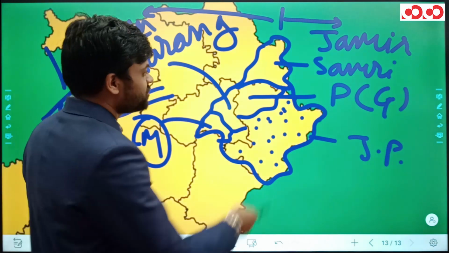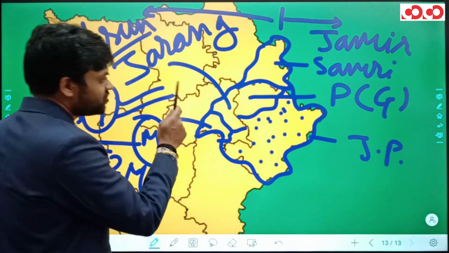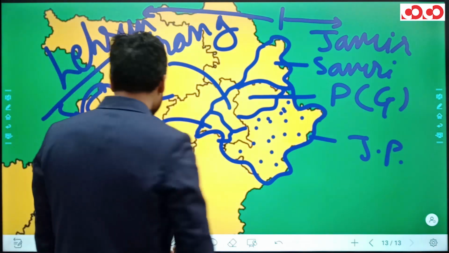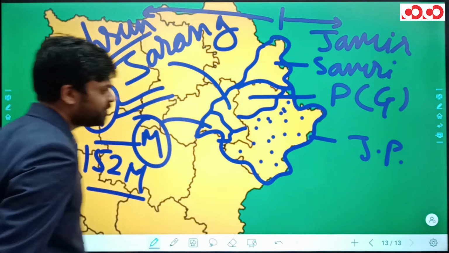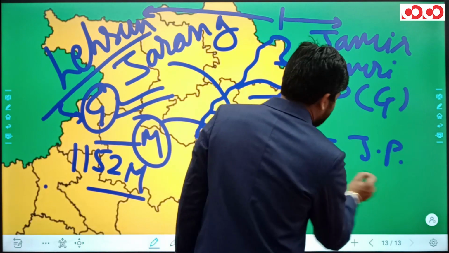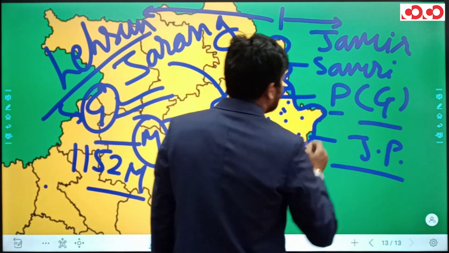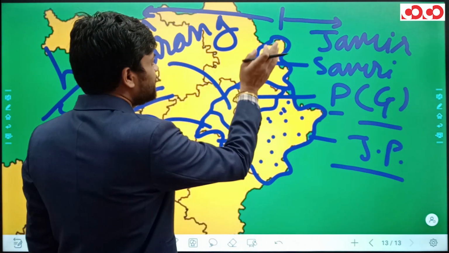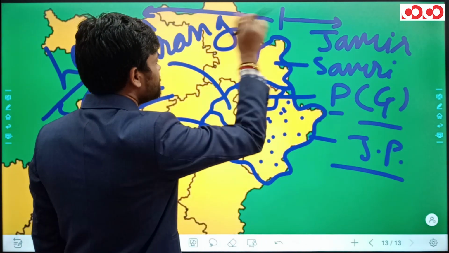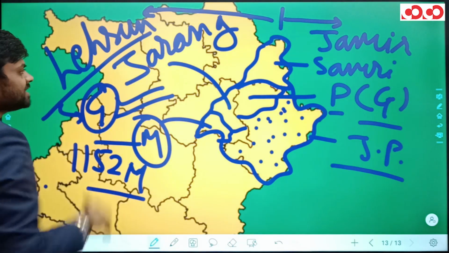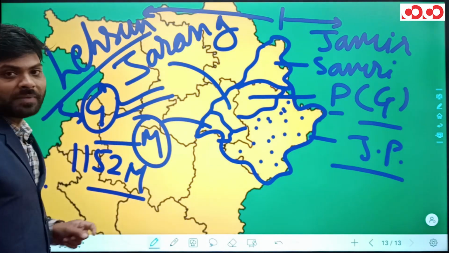So what have we learned? We have learned the extension of Samri Pat, Main Pat, Jarang Pat, Pandra Pat and Jashpur Pat. We learned the average elevation of Main Pat is 1152 meters. Jashpur Pat is the largest part of Chhattisgarh. I already told you that Pandra Pat is known as Garden of Chhattisgarh. Then I told you the eastern part of Samri Pat is known as Jamir Pat, while the western part is known as Lehsoon Pat, and Gaur Lata is situated in the Lehsoon Pat.